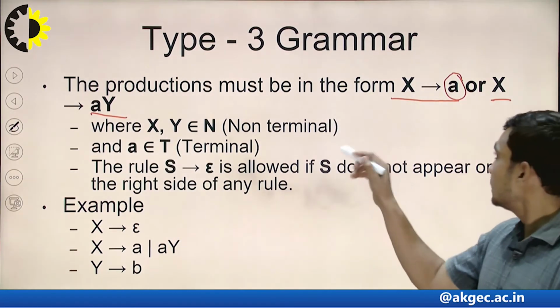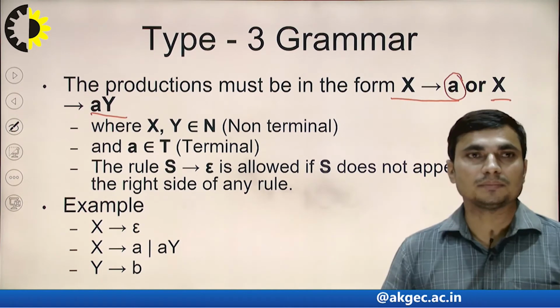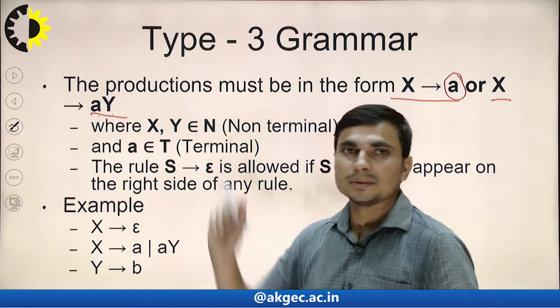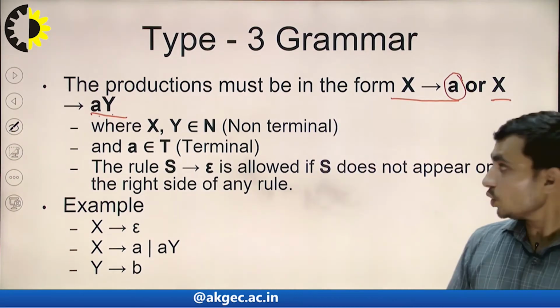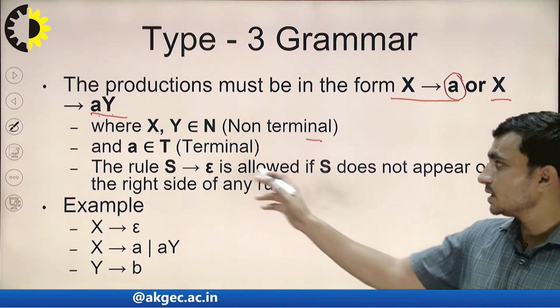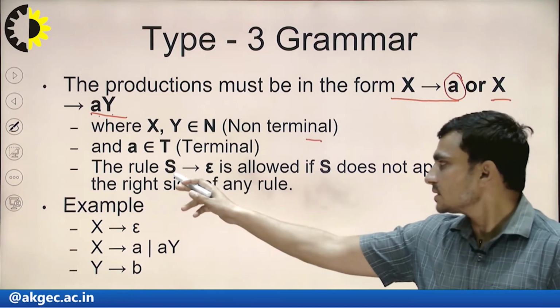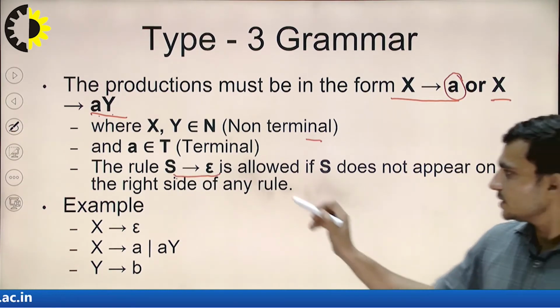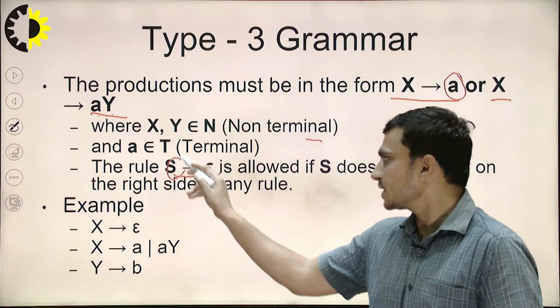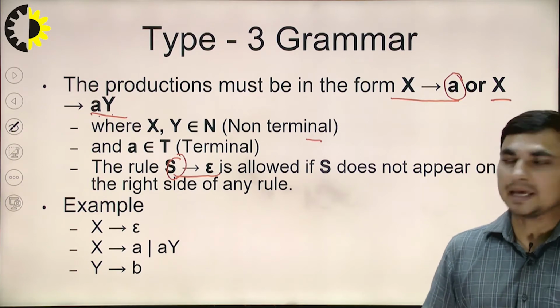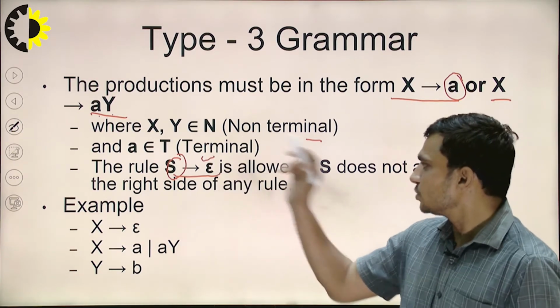Okay, so in this rule, one terminal is on the left hand side and the combination of one terminal and one non-terminal is on the right hand side. So here X and Y are non-terminals, small a is the terminal, and the rule is S produces epsilon. Now this rule is used to eliminate, or we can say drop, this S symbol. So if you just want to drop this S symbol, we can just use this rule.